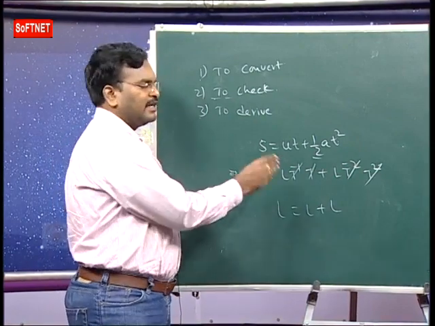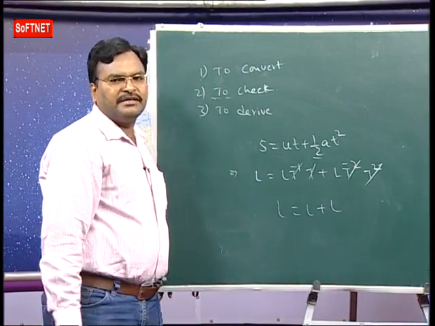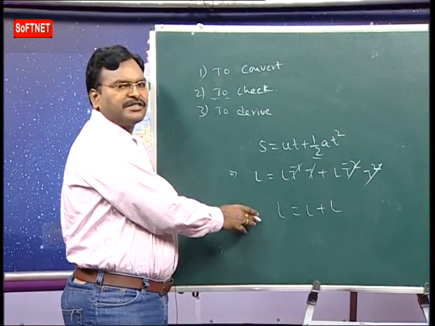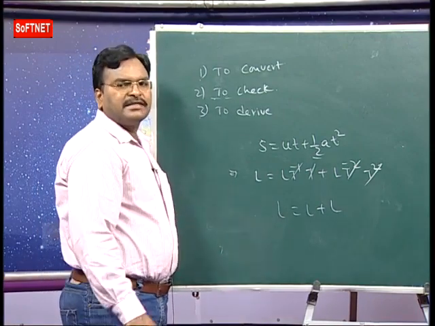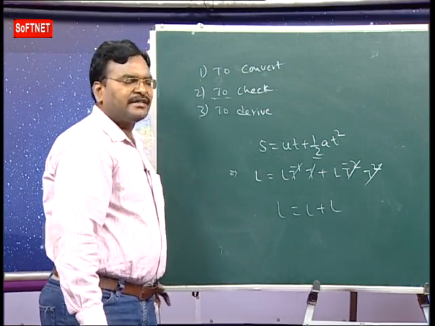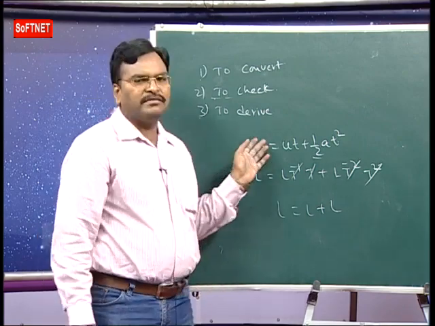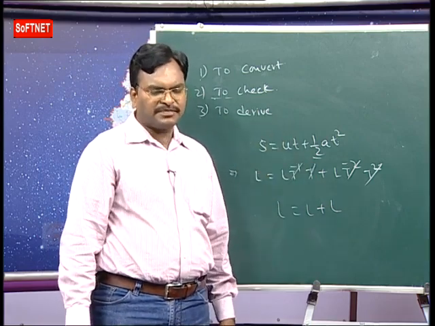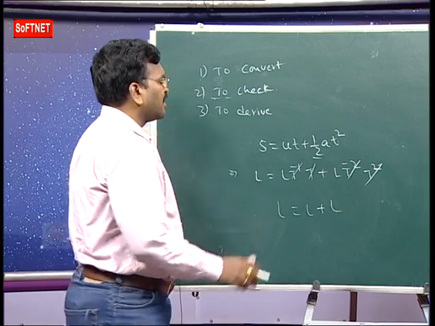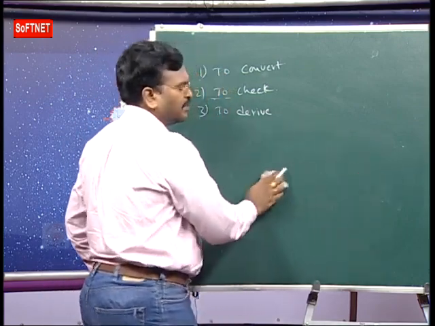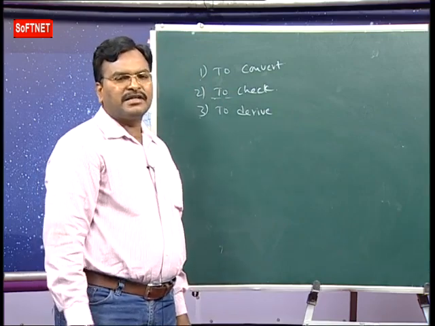How are we saying this? According to the principle of homogeneity: physical quantities having the same dimension can only be added or subtracted or equated. That's why here S is equal to ut plus half at square is dimensionally correct. Like that we have a number of problems. And also the third one, to derive the relationship between physical quantities.